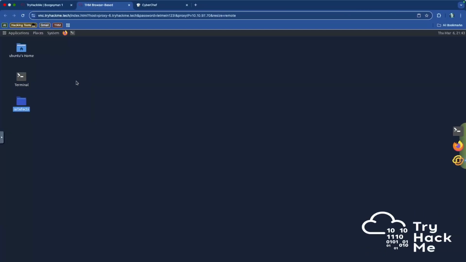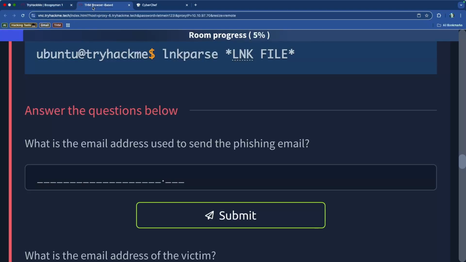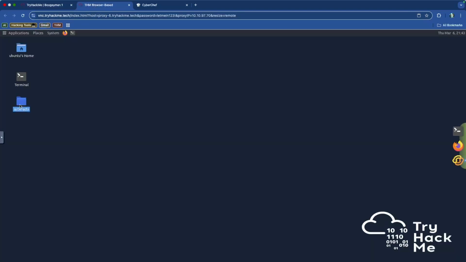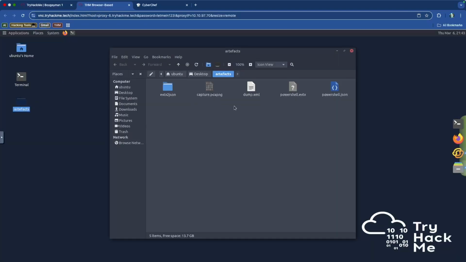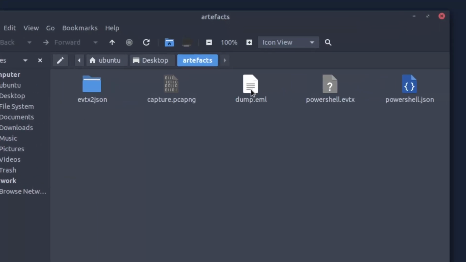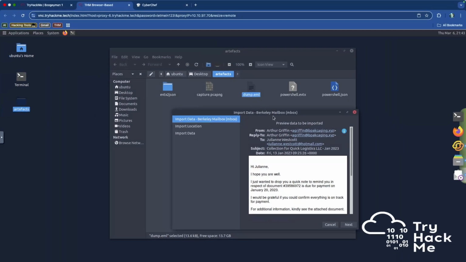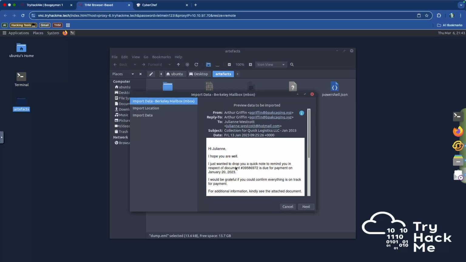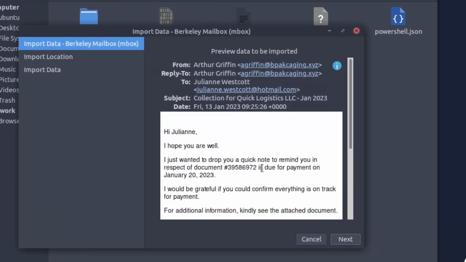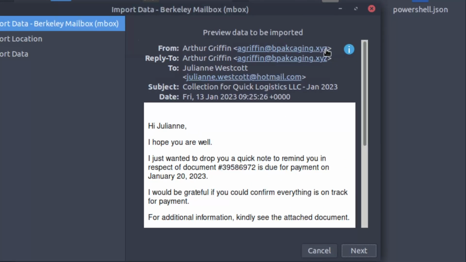Now, all of that out of the way, we are going to analyze this very first artifact, which is our EML file, the dump EML file that we have over here. I'm just going to double click it. It'll open up inside of, oh no, actually, you know what? Interesting. It just opened up like this. So we can actually see the email right here.